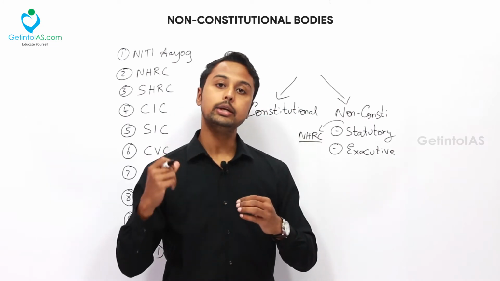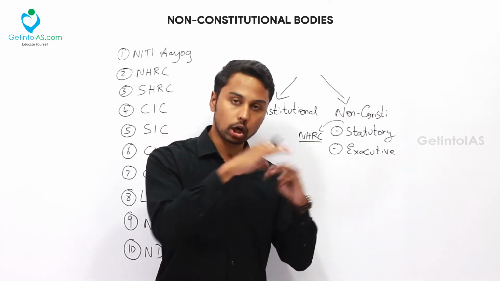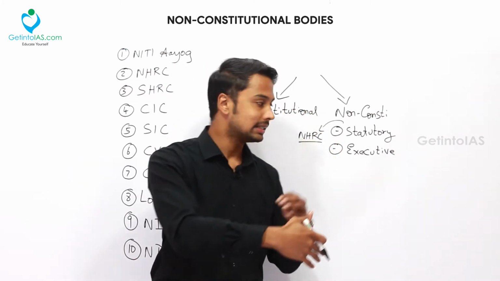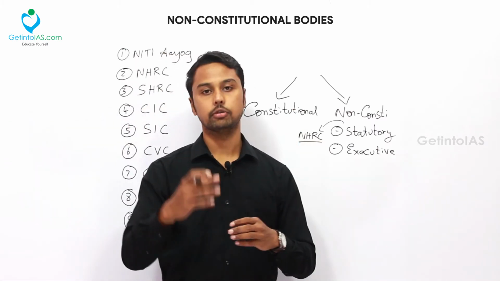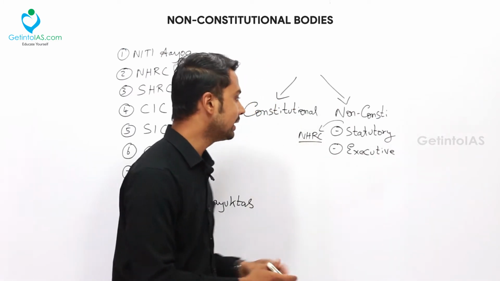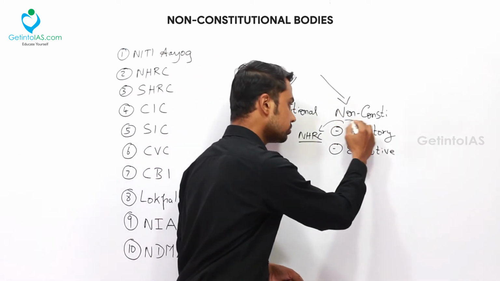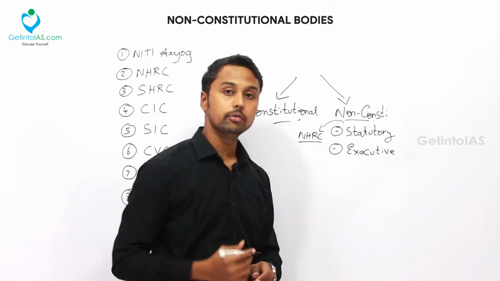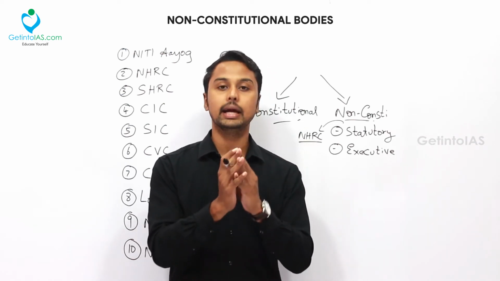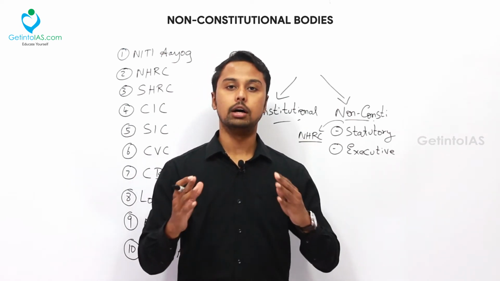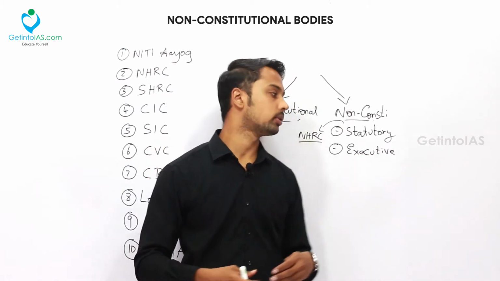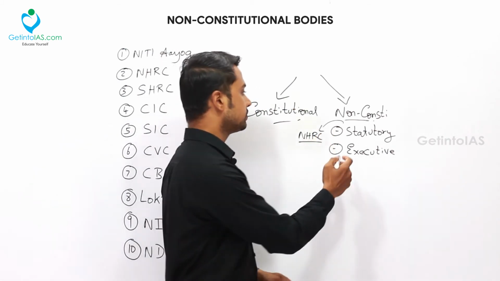So what the government did, it introduced a bill. It went into the parliament. It got the assent of both houses of the parliament. It became an act, so with the backing of that act, this Human Rights Commission has been formed. So this statutory body always has the backing of a law. On the other hand, this executive body is also a part of non-constitutional bodies only. This executive body will not have any law backing. A bill will not be passed, just a decision of the Union Cabinet. The Union Cabinet will meet and decide, and by an executive order, if a body is formed, then it is known as the executive body. So that is with your statutory and executive body.